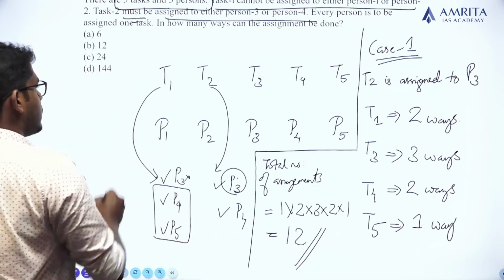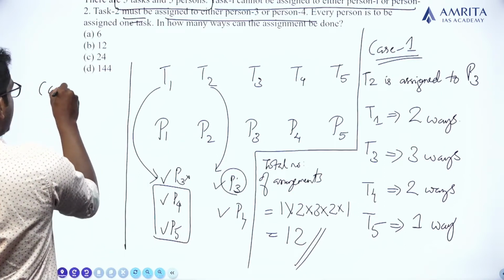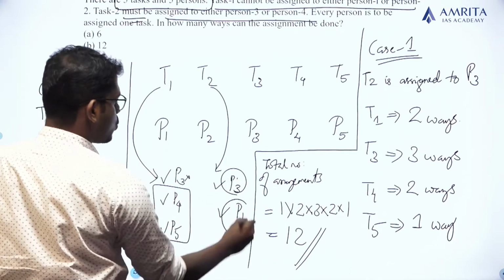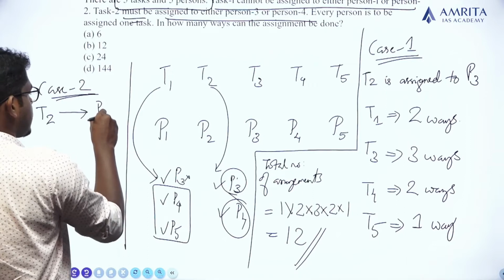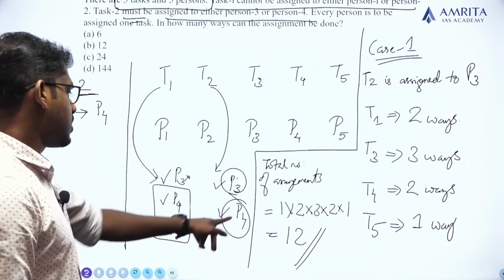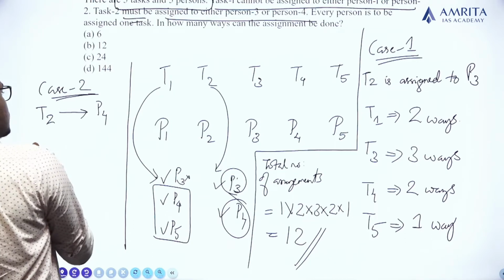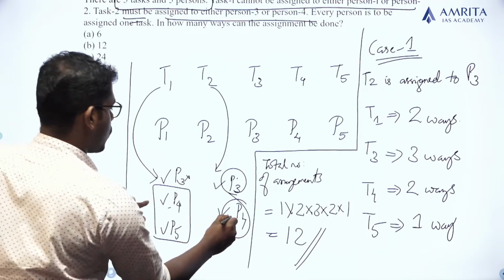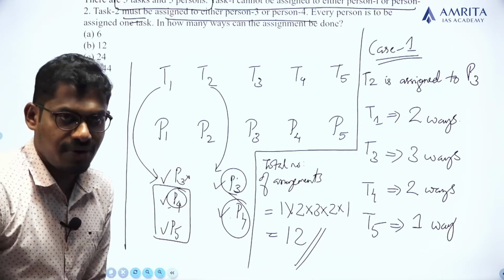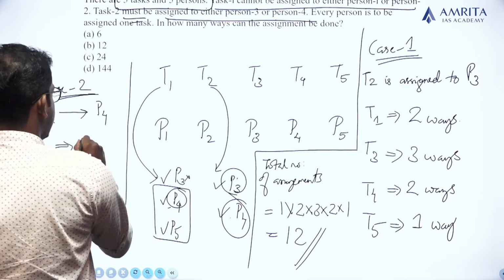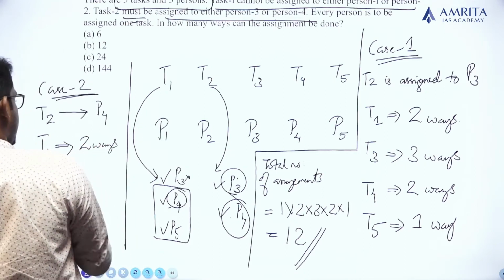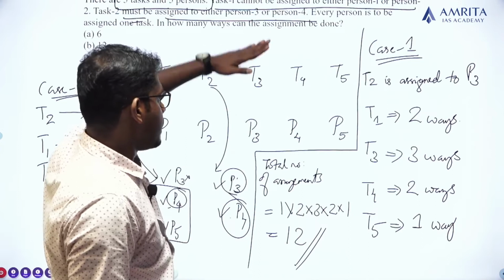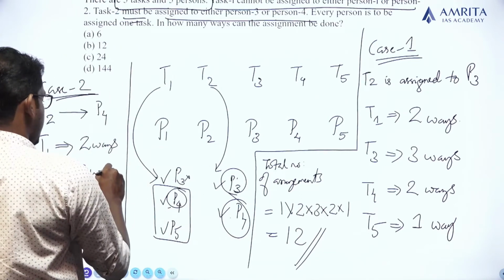Now we have to consider case 2. What is case 2? Case 2 implies task 2 is assigned to person 4. If task 2 is assigned to person 4, task 1 can be assigned to... already person 4 is occupied, but person 3 and person 5 remain for task 1. So task 1 can be assigned in two ways. As in case 1, task 3 can be assigned in 3 ways.